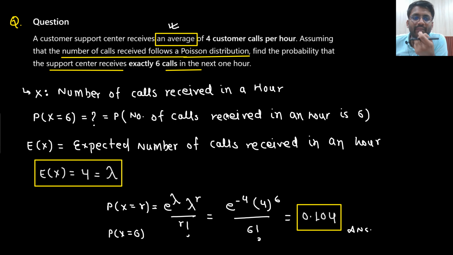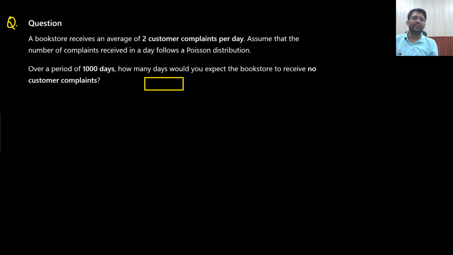So expectation of x also we can find out. What will be the probability that random variable x takes value 6? That we are supposed to find out. So I can simply apply the formula: e to the power minus lambda, lambda to the power r divided by r factorial. Can I apply the formula? Yes, you will get the answer. The more questions we solve, the more clear it will become.